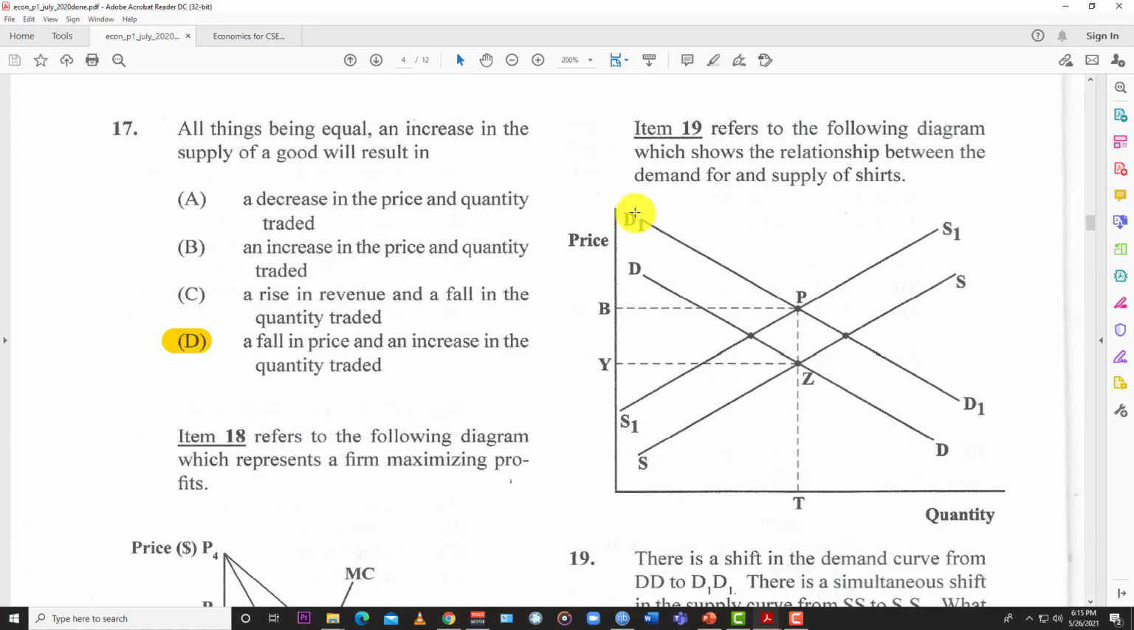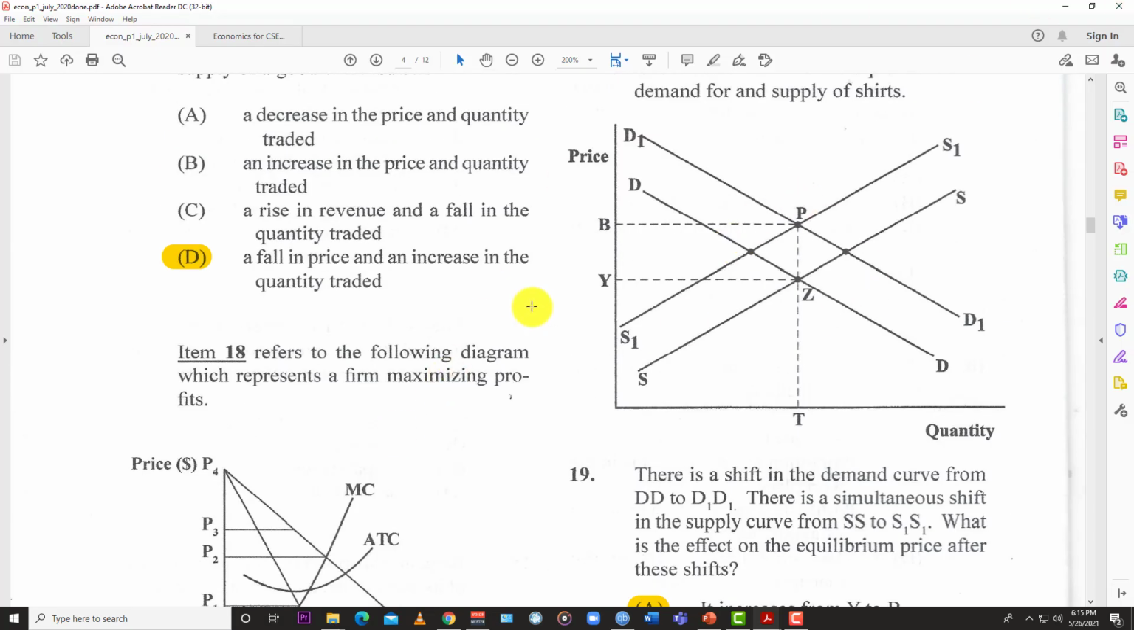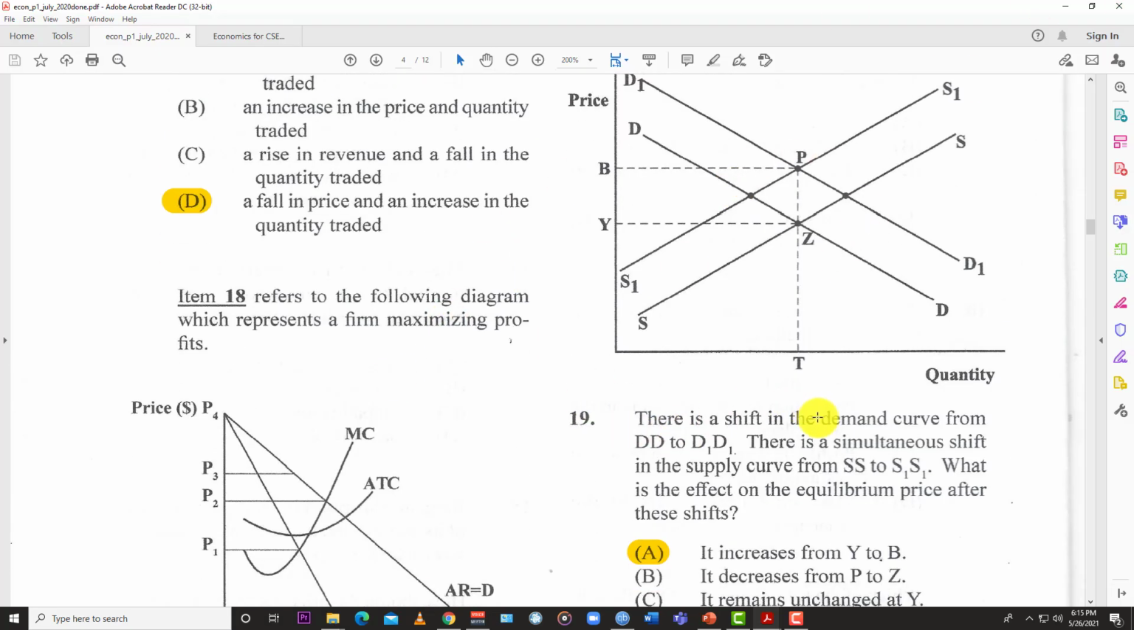Number 19, refer to the diagram which shows the relationship between demand for and supply of shirts. And so they have a whole maze up here, zigzag all over the place, right? So they say there is a shift in the demand curve from DD to D1. So that's from here to there. So the demand curve moves right, or demand increases. There's a simultaneous shift in the supply curve from SS to S1. So there's a fall in supply now. So there's an increase in demand and a fall in supply, right? So what does this mean? What effect does this have on the equilibrium price?